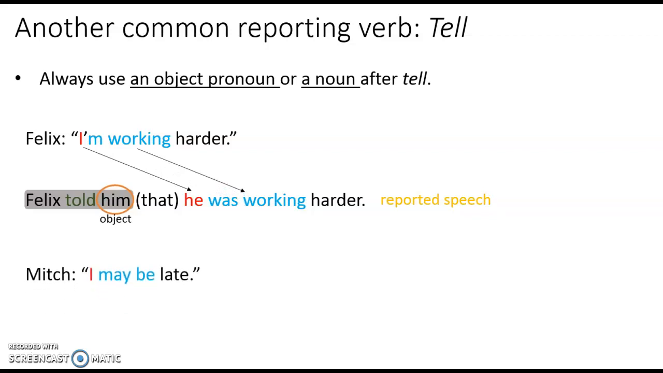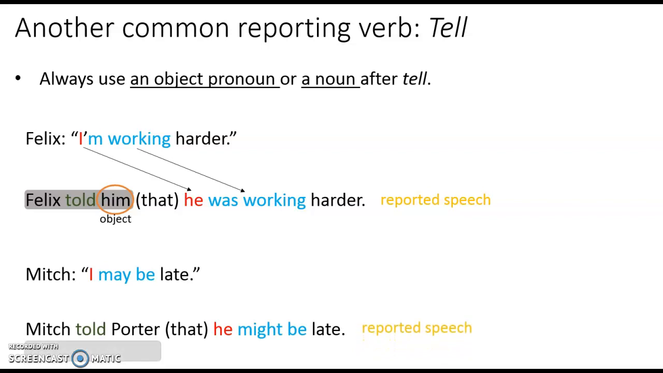"I may be late," said Mitch. Mitch told Porter that he might be late. Again, the reporting verb is told, that's why we need to use an object here. And I becomes he, may be becomes might be.